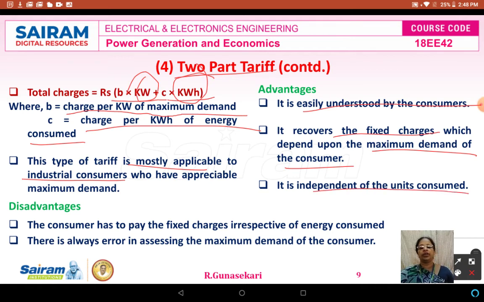What are the disadvantages? The consumer has to pay the fixed charges irrespective of energy consumed. Suppose the industrial consumer does not properly use power factor improvement devices, so the reactive power increases and they pay more charges to the supplier. This is a disadvantage, and there is also always some error in assessing the maximum demand of the consumer.